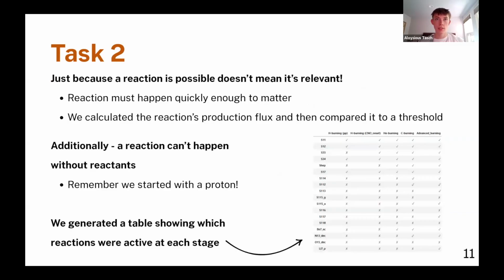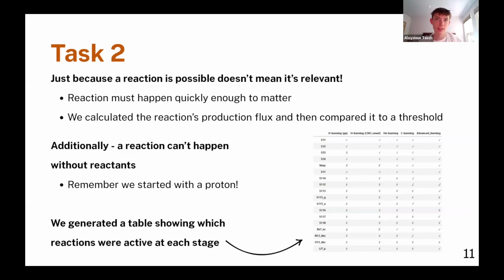Task 2. So in task 1, we identified all the reactions with non-zero rates at different temperatures. But just because a reaction technically qualifies doesn't mean it's actually going to happen, because there are other variables. So we need a more precise criterion for determining whether a reaction happens quickly enough to matter. The speed of a reaction is another big factor. This assignment specifically calculated the reaction's production flux using different factors, so how much was produced, and then compared it to a predetermined threshold. Reactions were then either sorted into active, meaning they're fast enough to have a meaningful effect, or inactive, where they still technically happen, but they're just so slow that they're insignificant. We don't really care about them.